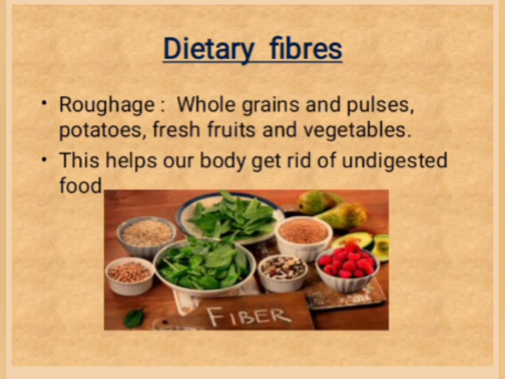Dietary fibers are also known as roughage. Roughage is mainly provided by plant products in our food. Whole grains and pulses, potatoes, fresh fruits and vegetables are the main sources of roughage. Roughage helps our body to get rid of undigested food.